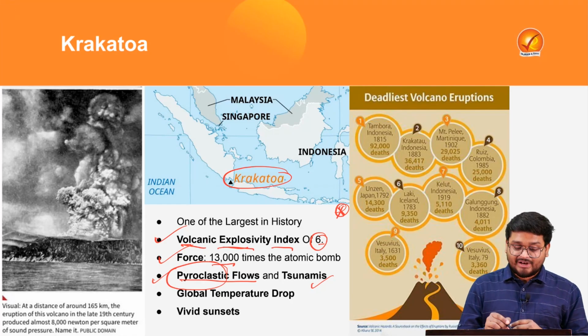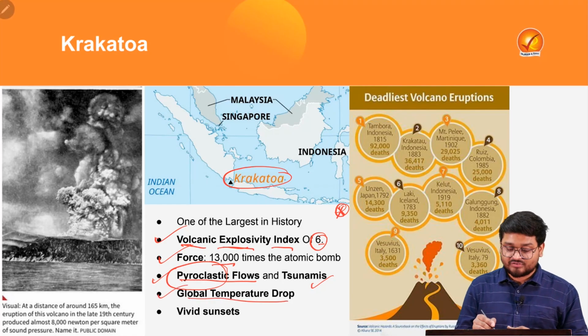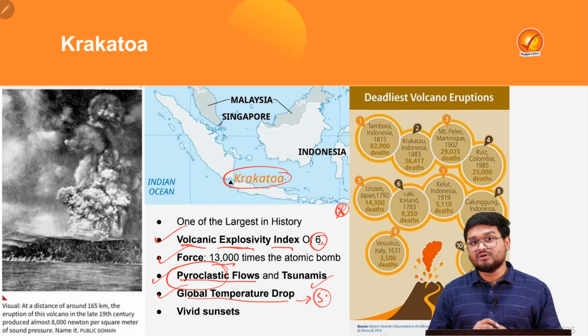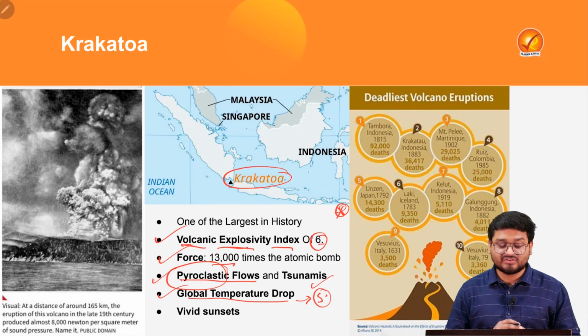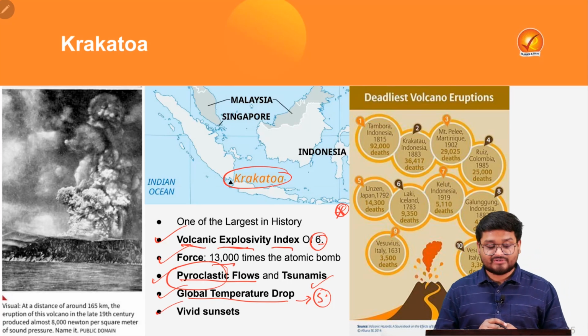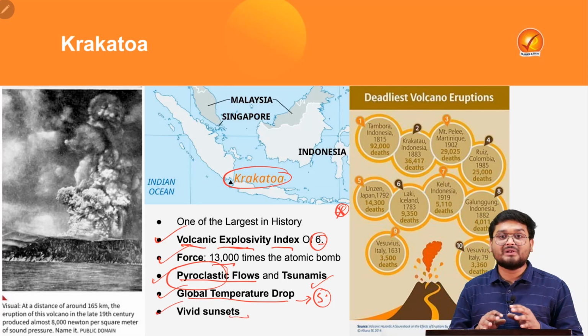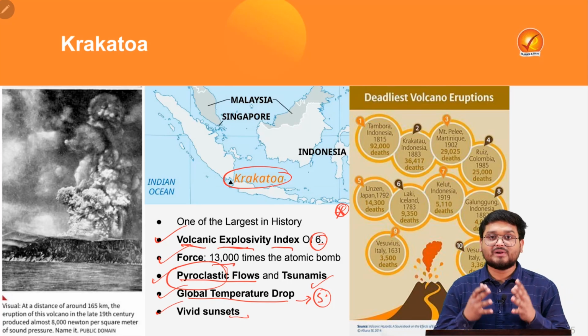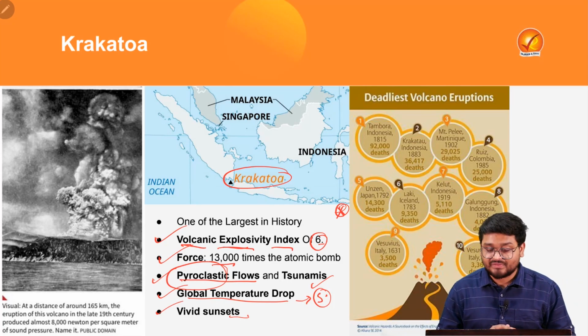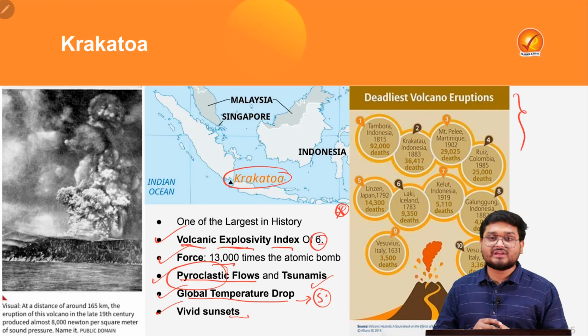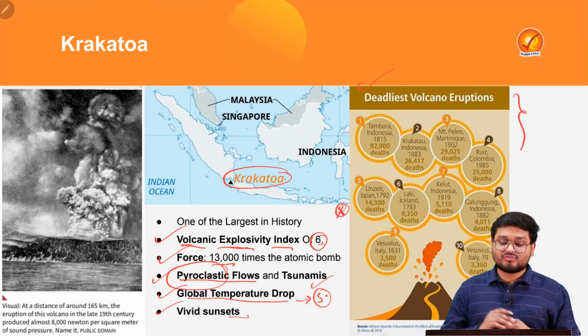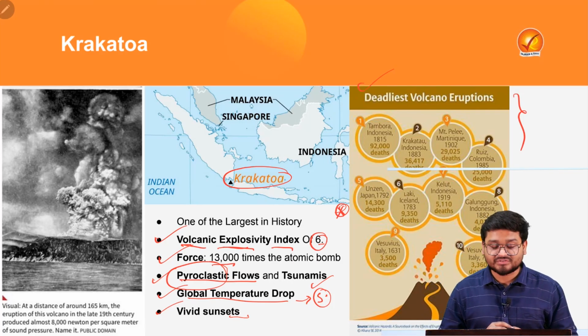It led to global temperature drops because it supplied sulfur aerosols into the atmosphere, which cooled global temperatures. Finally, it also gave vivid sunsets because of the scattering of sunlight by the aerosols in the atmosphere. And here, you can see in the list the various deadliest volcanic eruptions all across the world.